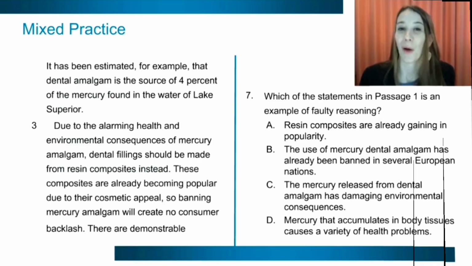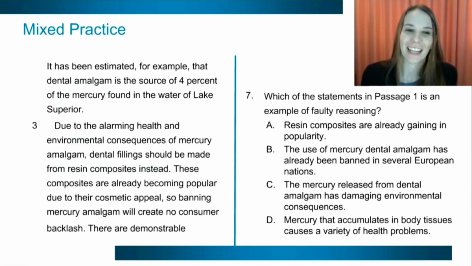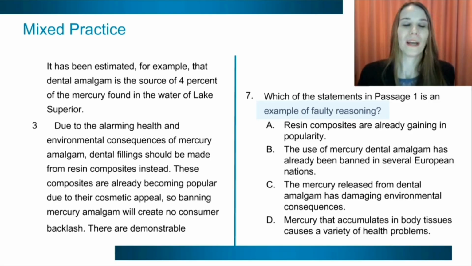Finally, here's our last question for this paired passage set. Which of the statements in passage 1 is an example of faulty reasoning? Again, just because the author has evidence doesn't necessarily mean it's valid. What is the flaw? All right, I'm going to give you a moment to pause the video here and look back over this text.